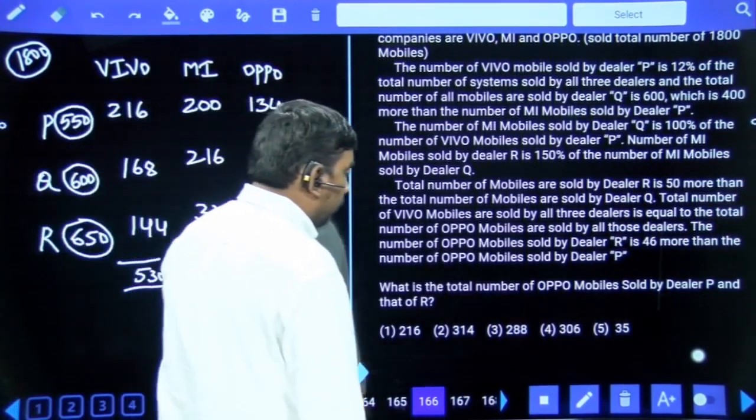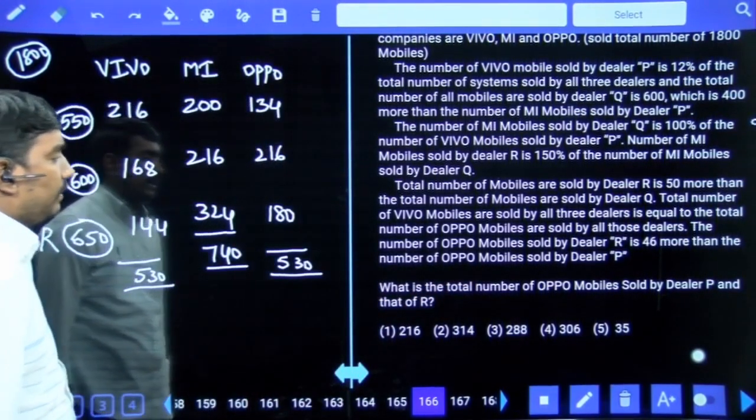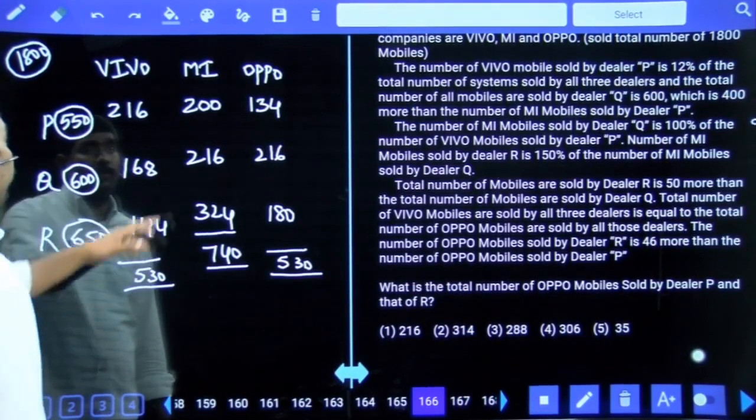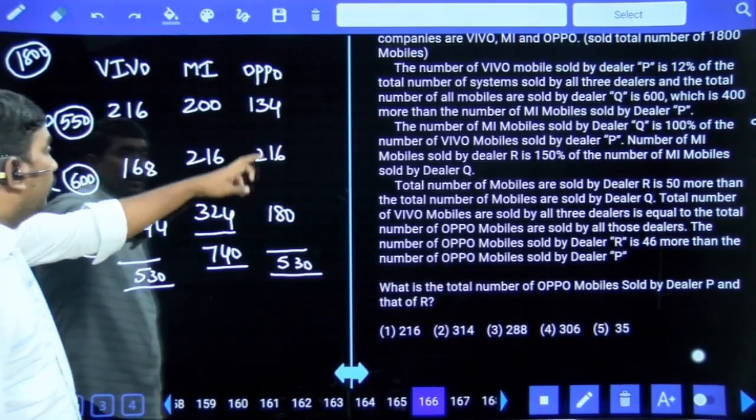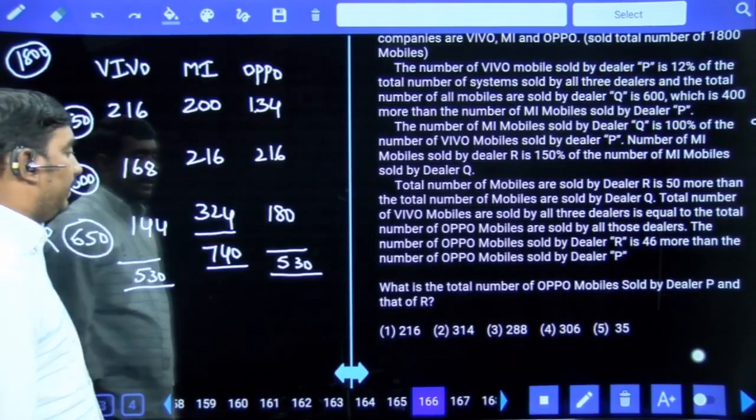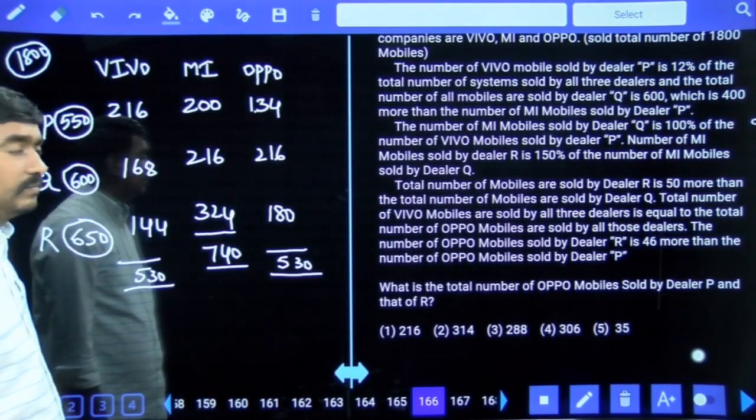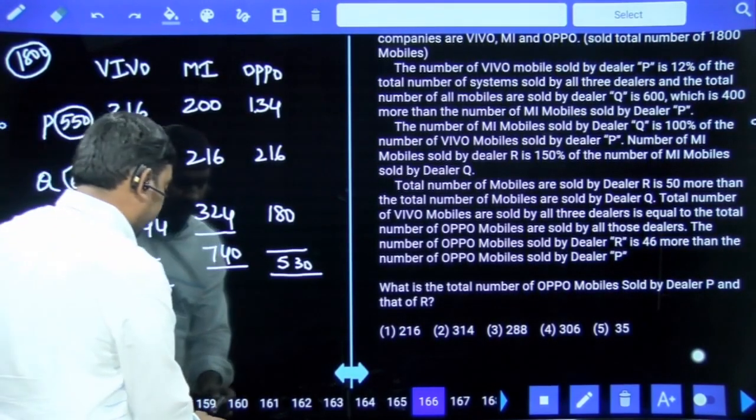Look at the question. What is the total number of Oppo mobiles sold by dealer P and R? Oppo, P and R. 134 plus 180, 314. 314. Next.